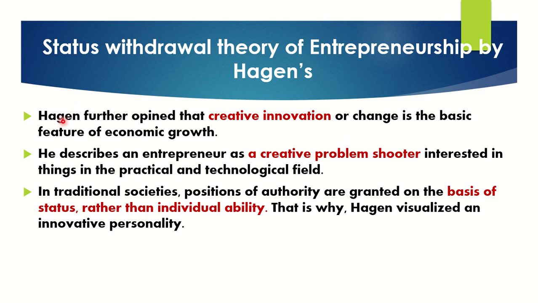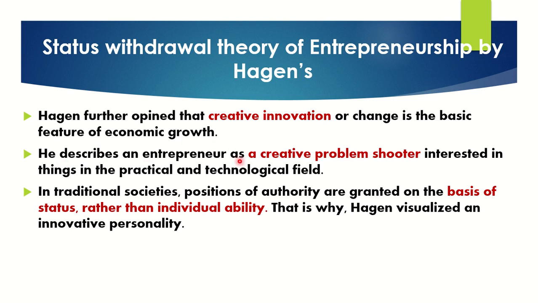And he has again given an opinion: creative innovation or change is the basic feature of economic growth. He is telling creative innovation. In entrepreneurship, so far we have looked at many theories, and innovation is a main part of entrepreneurship. This is helpful for economic growth. That is what he is also telling.